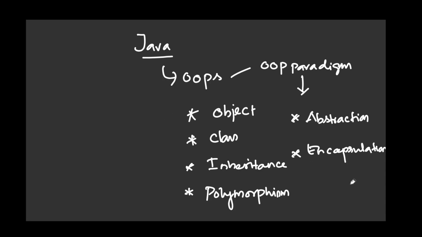So if a language is dealing with all those things, or all the concepts, then that language will be called an object oriented programming language. Okay, so Java is following all those things. That's why we say Java is an object oriented programming language.